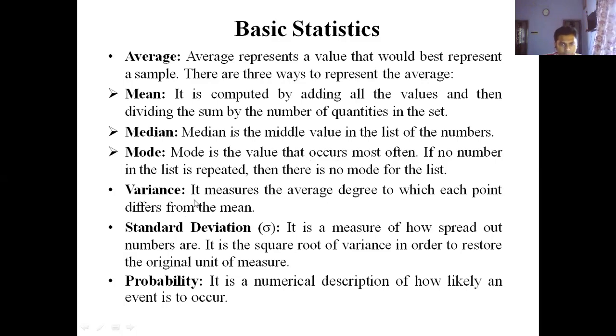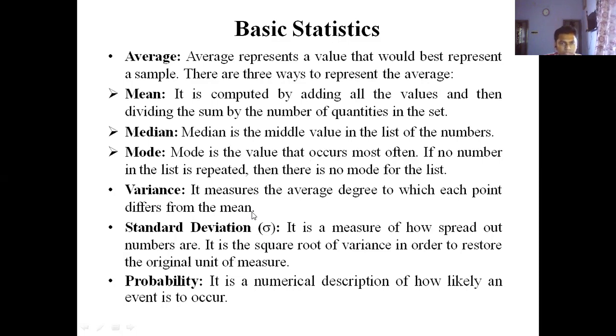And then variance. We also know the formula of the variance. It measures the average degree to which each point differs from the mean. Then standard deviation. It is a measure of how spread out the numbers are. It is the square root of the variance in order to restore the original unit of the measure.